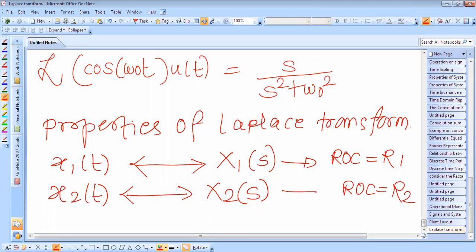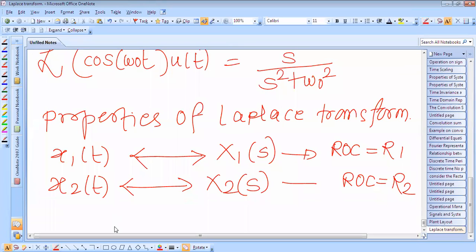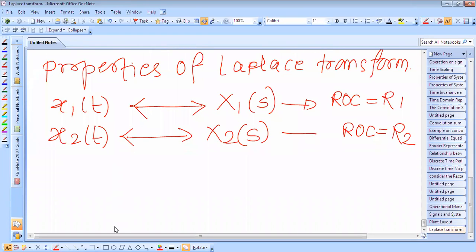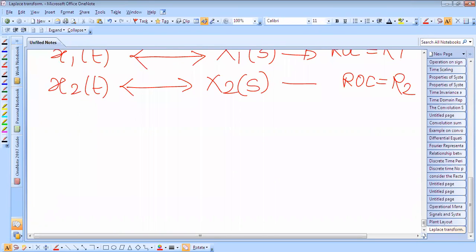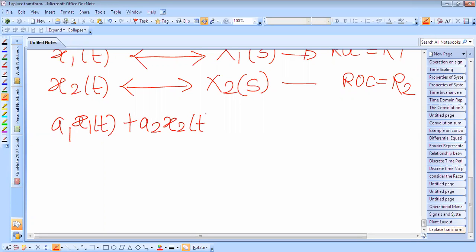So next is A1 x1 of t plus A2 x2 of t. So this is A1 x1 of s